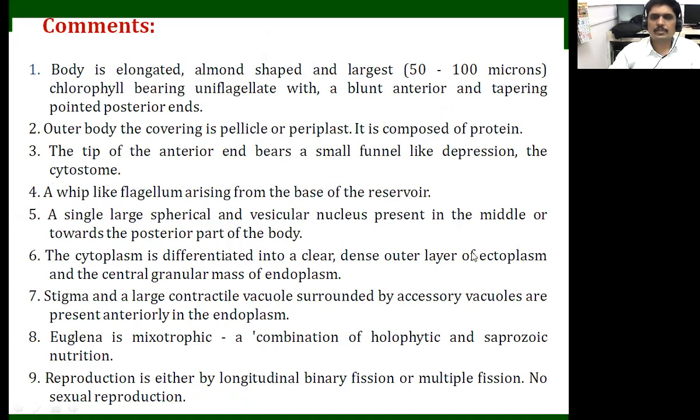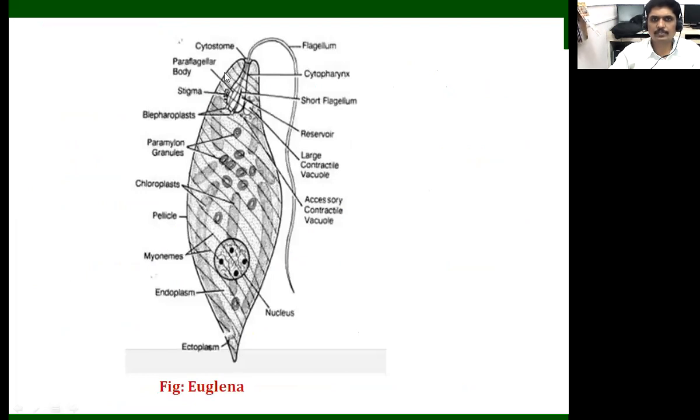Next, the body of Euglena shows a whip-like flagellum. It arises from the base of the reservoir. When we see the position of the flagellum, it originates as a whip-like flagellum arising from the base of the reservoir, at the base of this region.